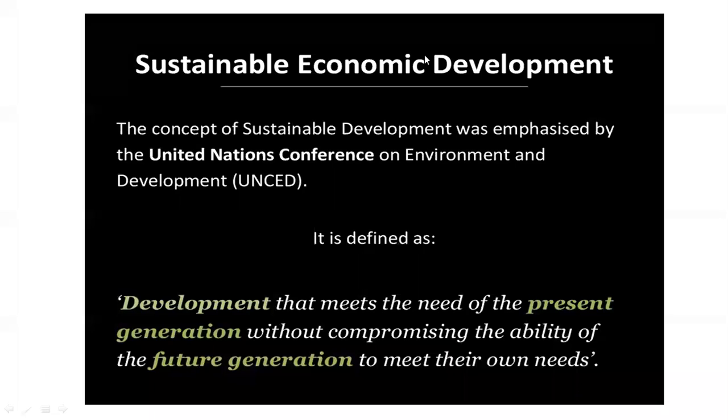Now we will discuss the second main part of this chapter, that is sustainable development. First of all, we will understand the definition of sustainable development. Sustainable development is a development which will allow all future generations to have a potential average quality of life that is at least as high as that being enjoyed by the current generation.